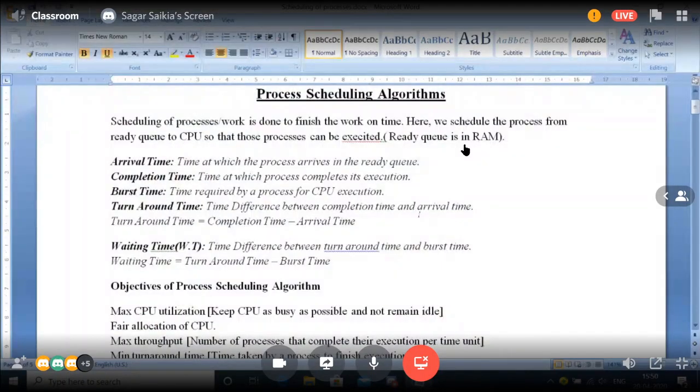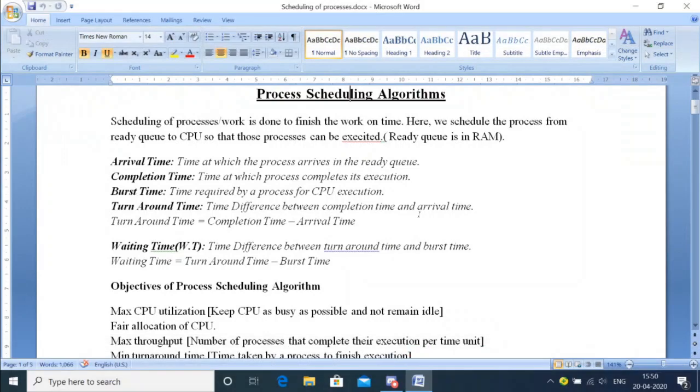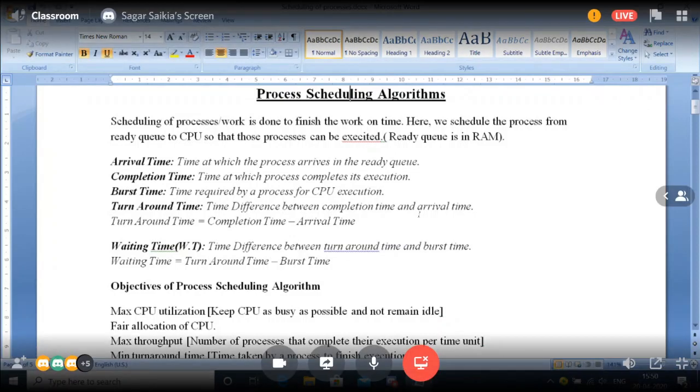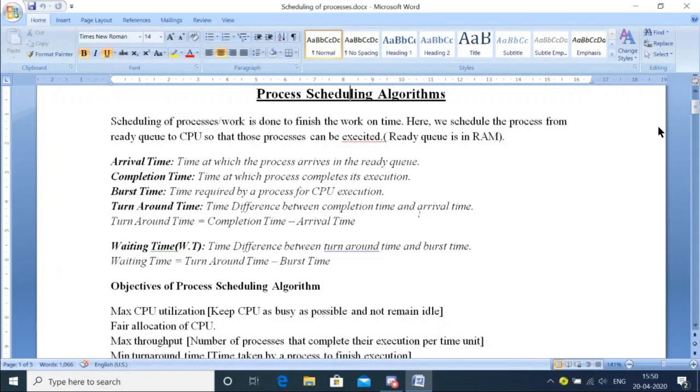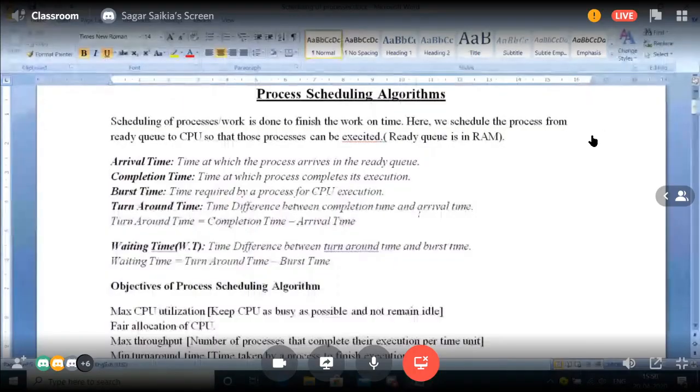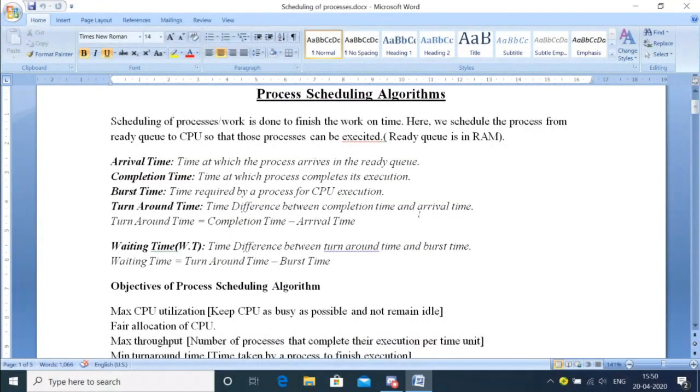What does it mean? Process scheduling is nothing but scheduling of work processes, which is done to finish the work on time. That means if you have a pool of processes and we want to execute them, there has to be a certain kind of order, such that time utilization also is taken care of.